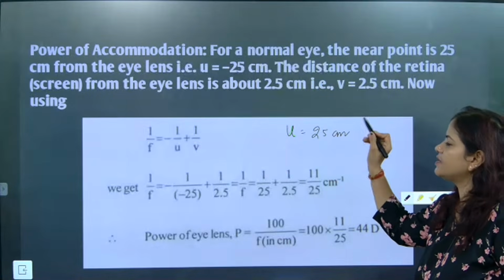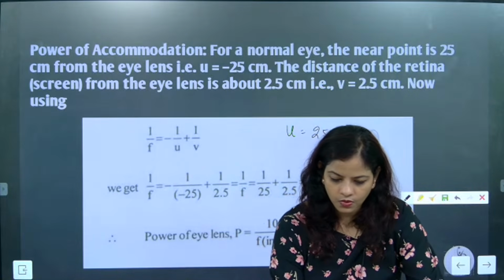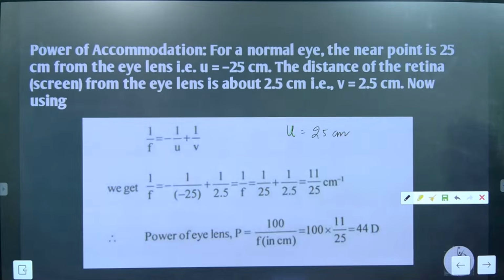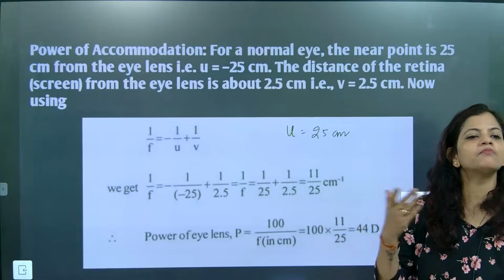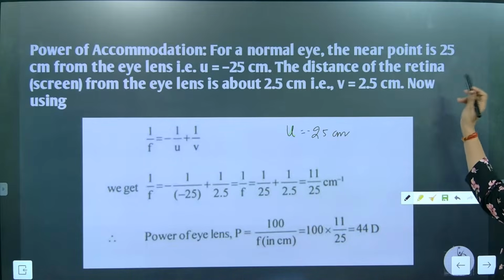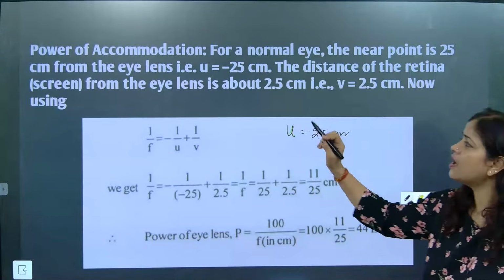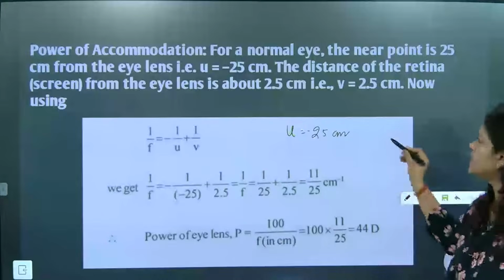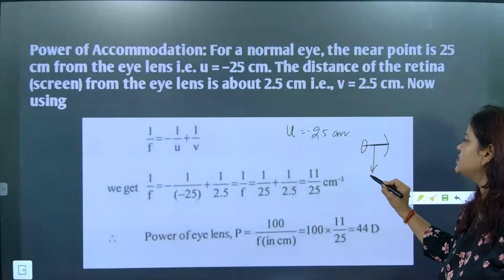U is equal to how much? 25 centimeter. But since it is in front of the lens, it will become minus. Very good. So it will be minus. The near point is 25 centimeter. Now the distance between the retina and the lens. Retina to lens distance is taken as how much?